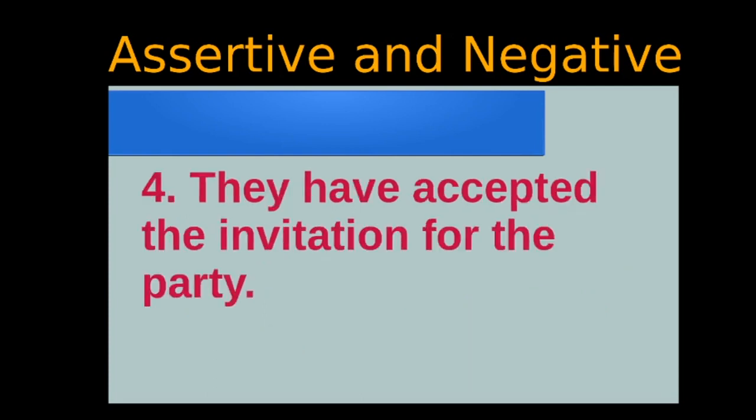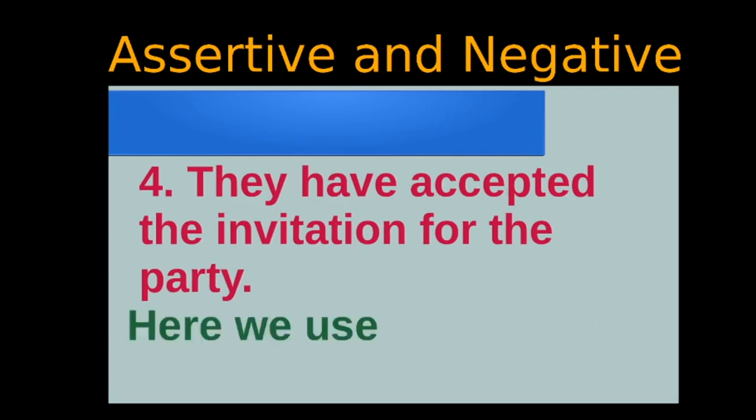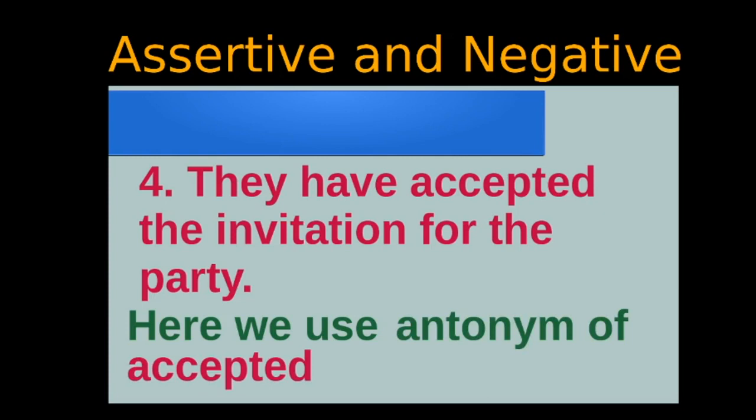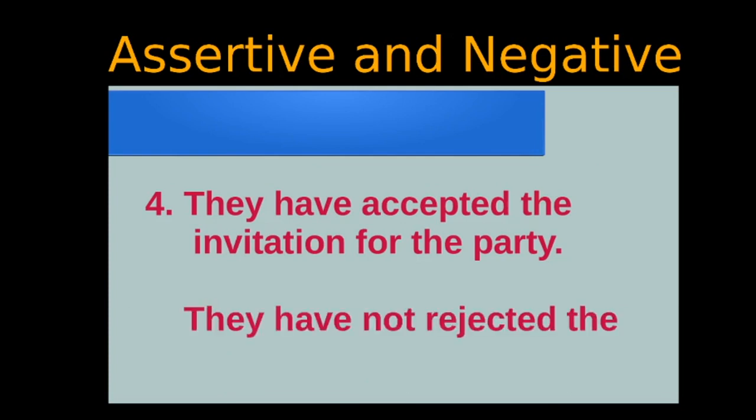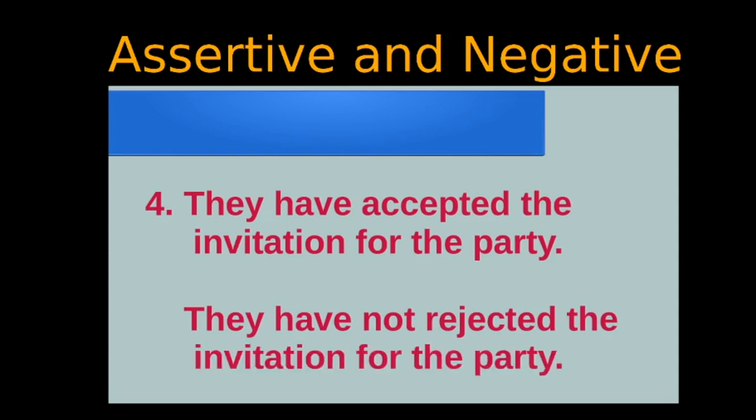Fourth one, they have accepted the invitation for the party. Here we use the antonym of accepted, which is rejected. So it becomes: they have not rejected the invitation for the party.